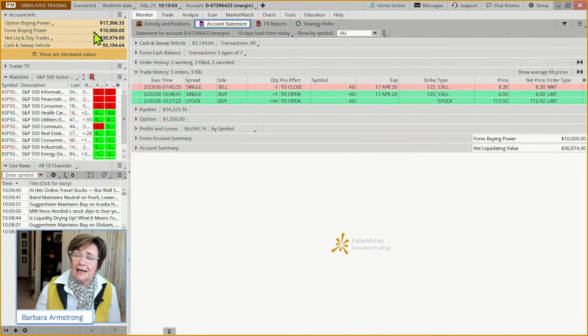Now, the year is young yet, so we could end up giving some of this profit back, and it's a paper money account, so we have to take that into account as well.